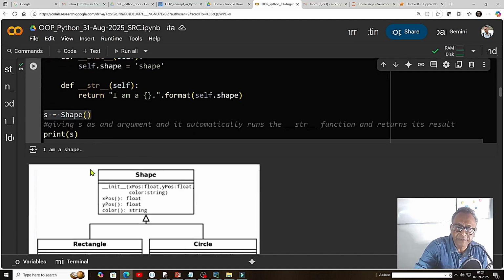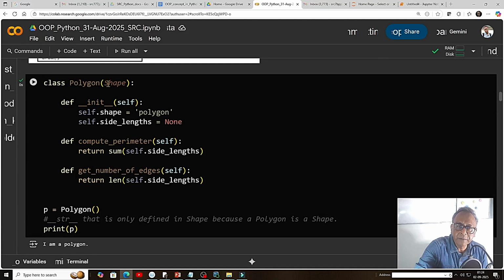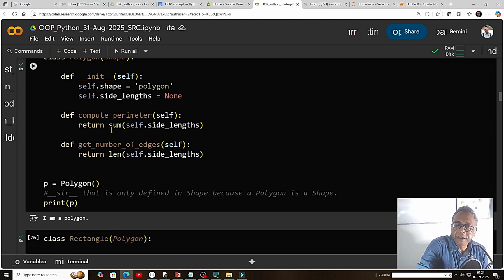Same in Java. So here, Polygon comes from the Shape class, so it can be the first daughter kind of thing, and we declare it. We declare self, meaning this object is a self polygon, and because we don't have side lengths here, nothing. But I built a compute perimeter function here that returns the sum of the self side lengths, and a get number of edges method.